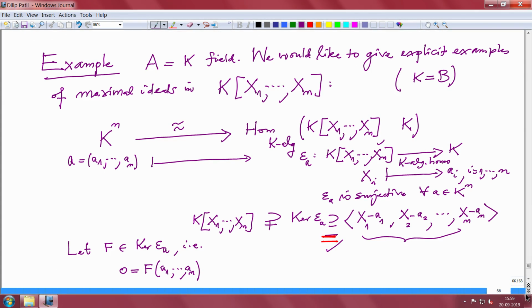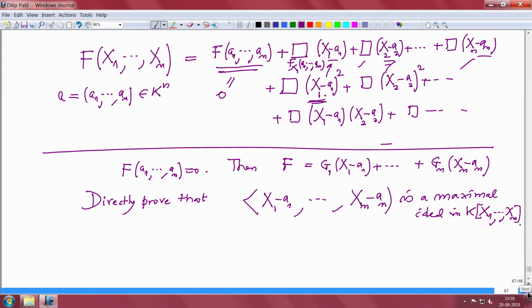And how does one prove that this is a maximal ideal? You go modulo it and check it is a field.